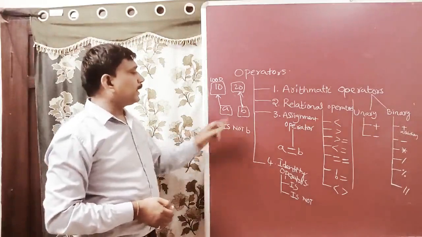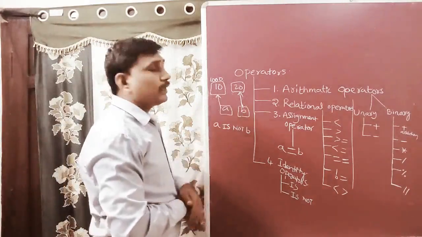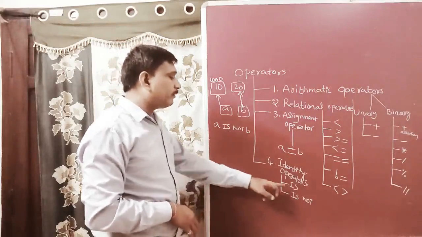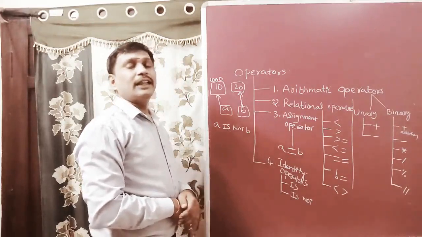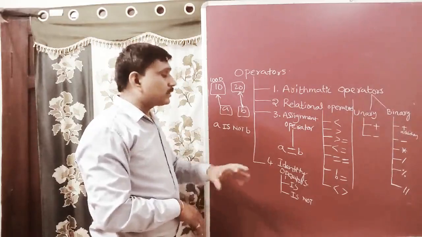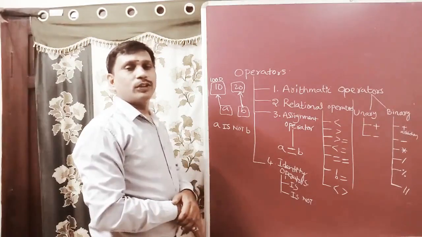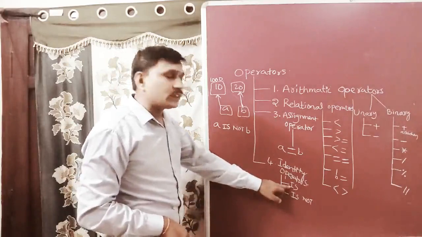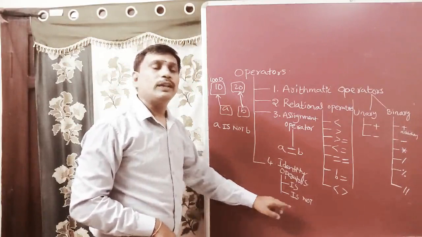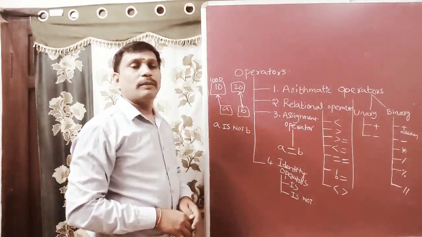So if both operands A and B do not represent the same memory address location, it returns true. So the reverse operation of is not is is. These two are opposite to each other. If is is true, is not is false. If is is false, is not is true. In this way they work in programming languages.